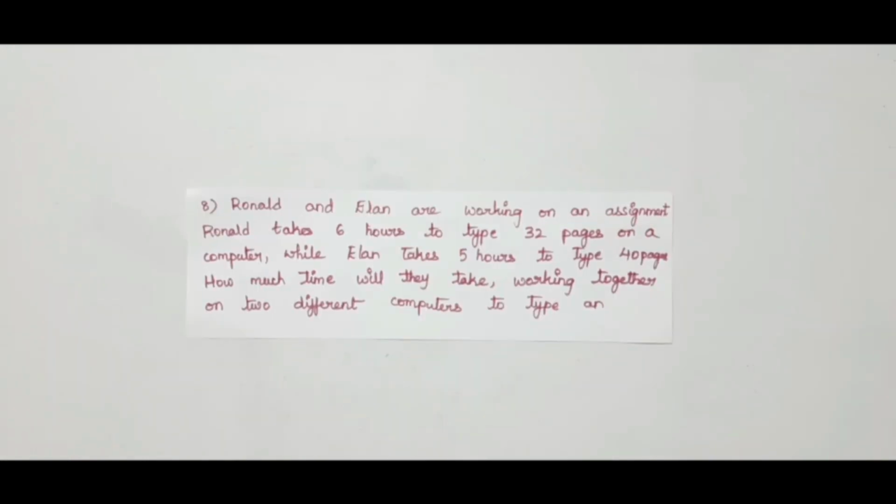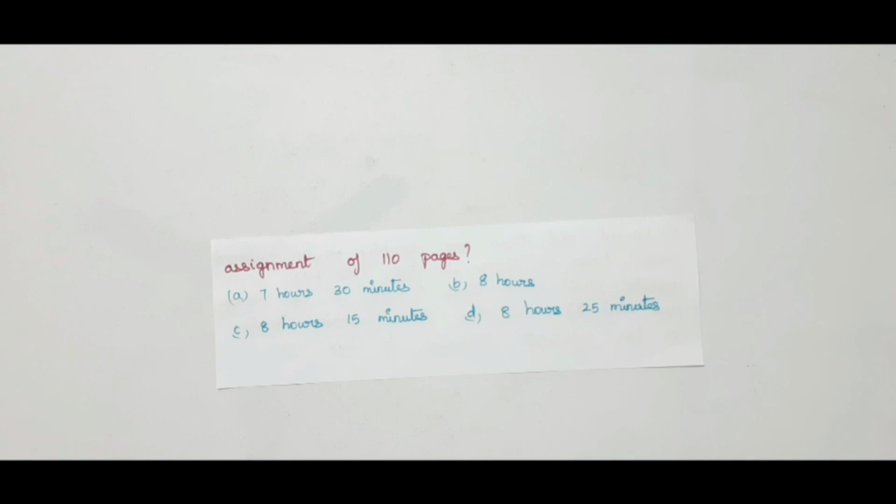Next problem, Ronald and Ellen are working on an assignment. Ronald takes 6 hours to type 32 pages on a computer while Ellen takes 5 hours to type 40 pages. How much time will they take working together on two different computers to type an assessment of 110 pages? Options given as A, 7 hours 30 minutes. Option B, 8 hours. Option C, 8 hours 15 minutes. Option D, 8 hours 25 minutes.